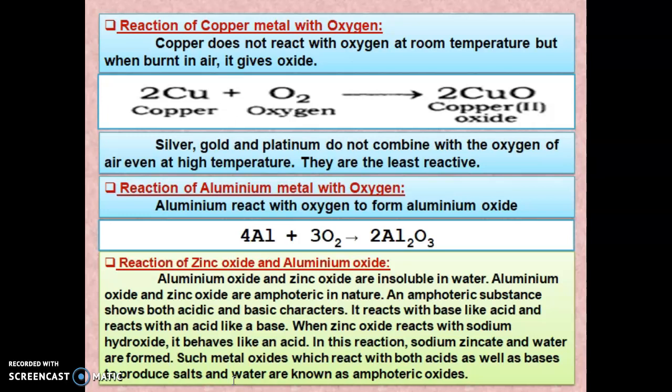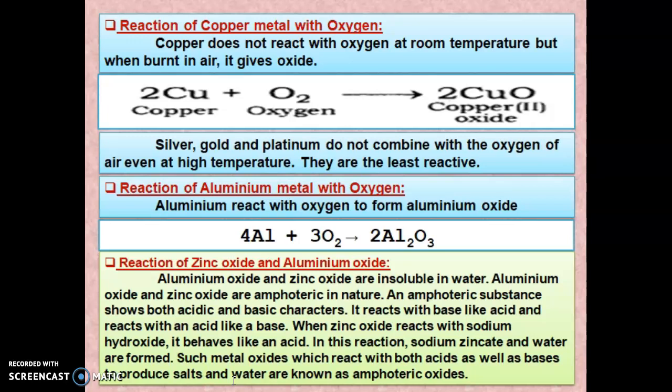So what is meant by an amphoteric oxide? Examples of amphoteric oxides are aluminum oxide and zinc oxide. They show both types of properties, that is, of acids as well as bases. When it reacts with a base, it behaves like an acid. When it reacts with an acid, it behaves like a base.